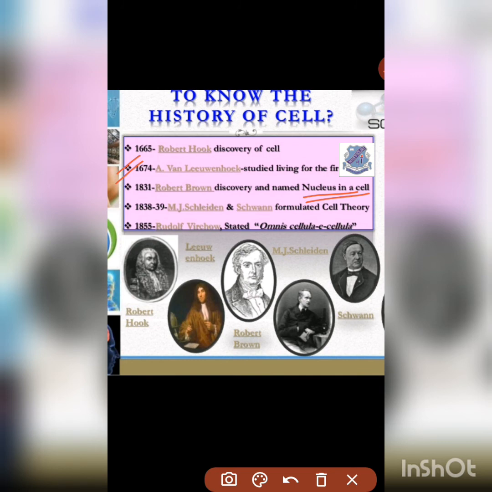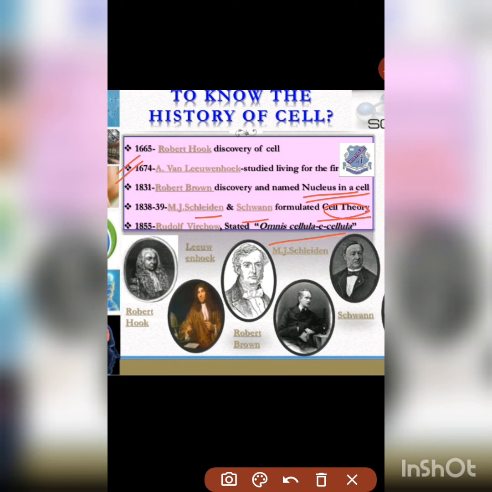In 1838-39, M.J. Schleiden and Schwann formulated the cell theory, which will also be discussed in this class later on. In 1855, Rudolf Virchow stated omnis cellula e cellula.